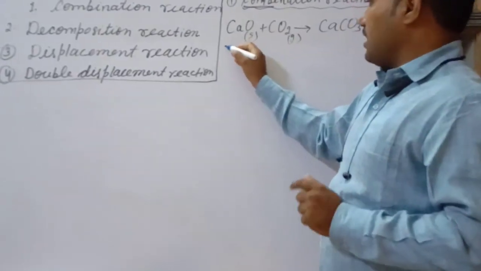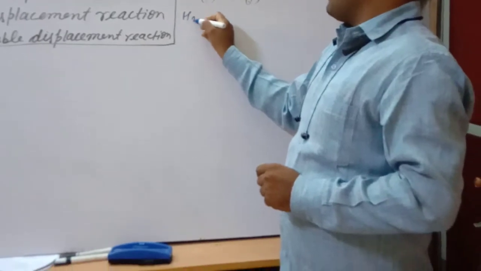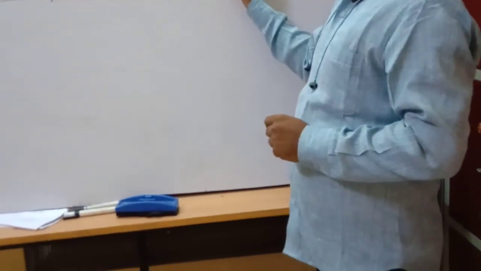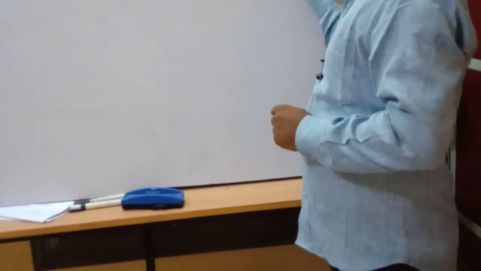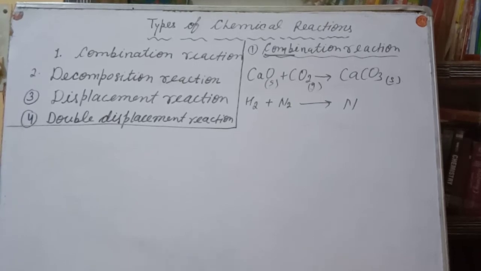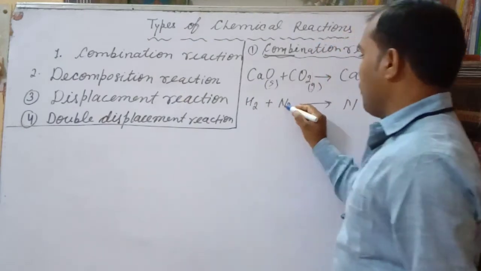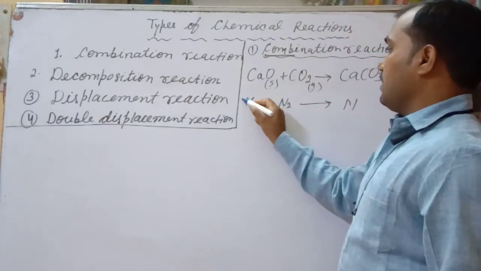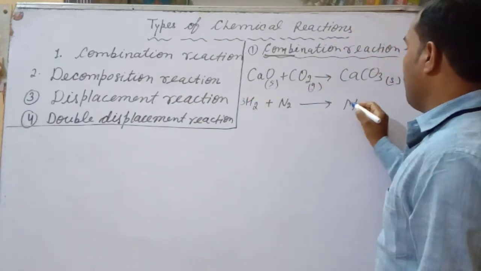Similarly, another example is the formation of ammonia by the Haber process, in which nitrogen reacts with hydrogen, 3H2, to give 2NH3.